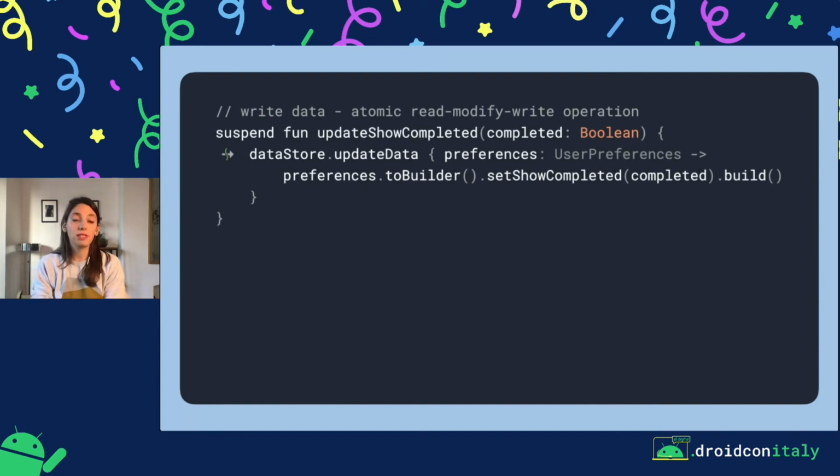Similarly, when we talk about writing data, Proto DataStore allows us to use a datastore.updateData method. And this one is also a suspend function. And as a parameter, we get the user preferences. But unlike the Preferences DataStore, this is no longer a mutable preference. This is the actual user preference that's saved in DataStore. So in order to modify it, we will have to convert it to a builder, set the field that we're interested in, and then build.